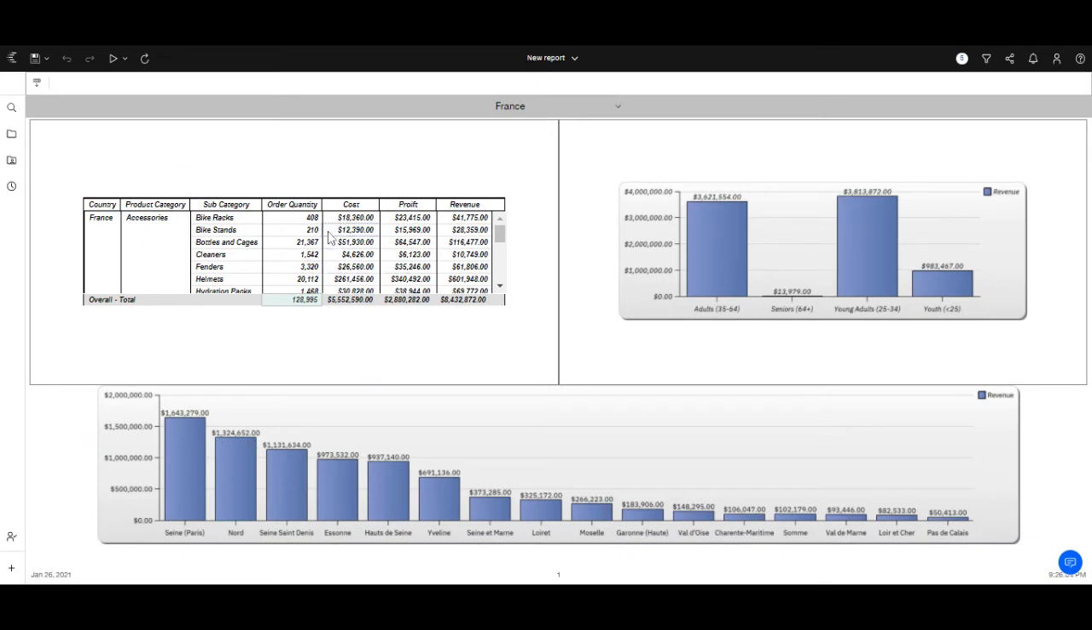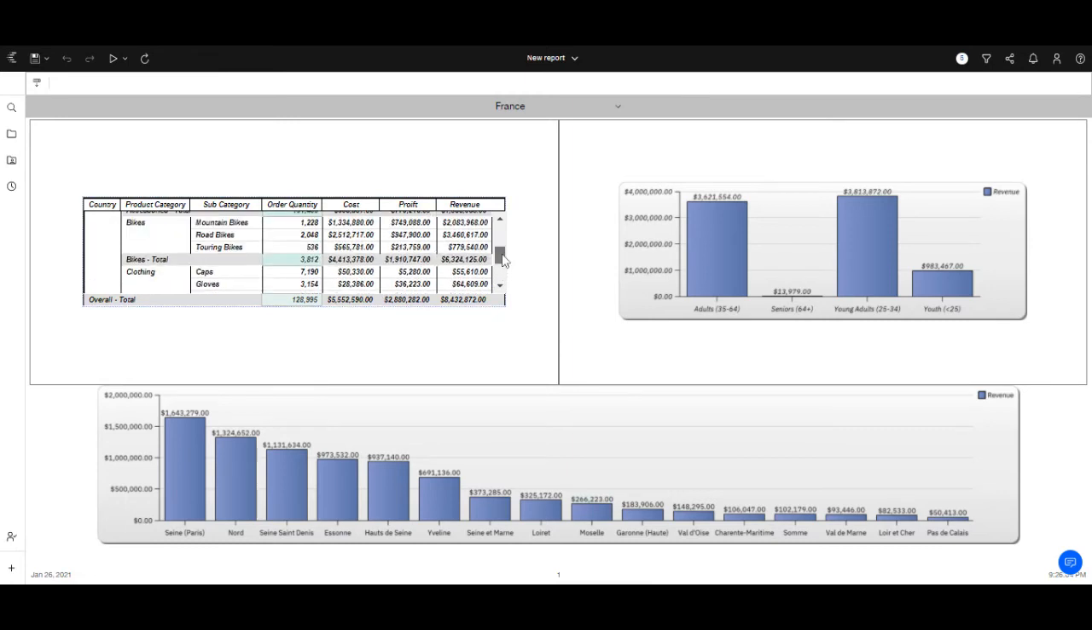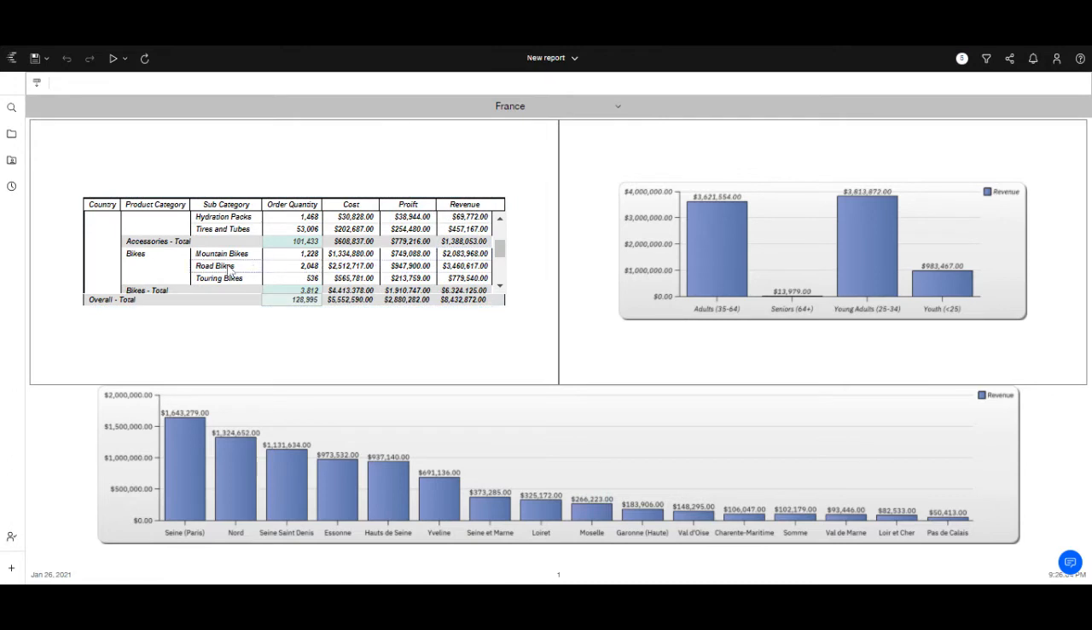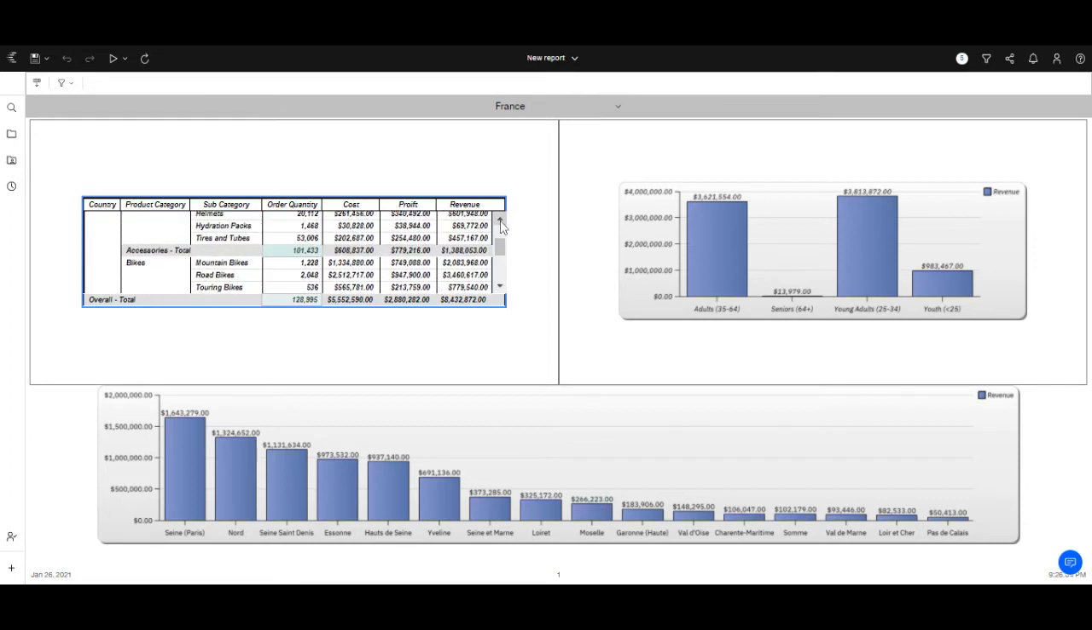So here we can see which products sold the most by quantity. We can see the profit margin, which product had the most profit. So we can see here road bikes have nearly a million profit. I guess road bikes are the most profitable product subcategory, and road bikes are the most profitable product in France, which is generating almost $1 million profit.